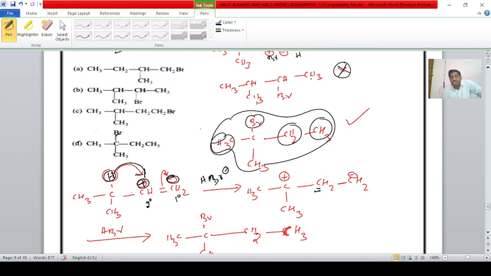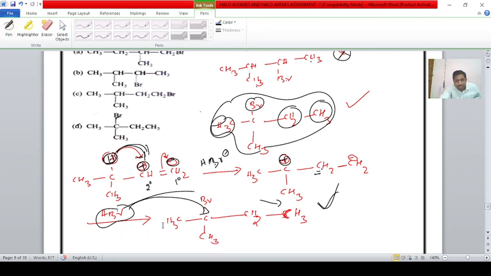Because tertiary is more stable than secondary, and secondary is more stable than primary carbocations. We know that. If this hydrogen atom is shifted toward this side, CH2 is obtained here and positive charge is obtained here. Then HBr will be added. Br minus is added to the positive charge and H plus is added to the negative charge. Hence this product will be obtained: CH3-CBr-CH2-CH3. Clear, students? It is the product obtained.